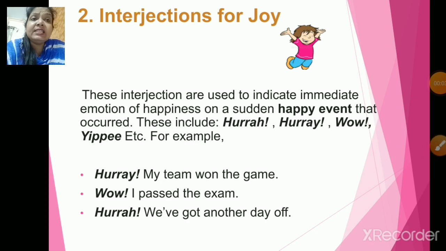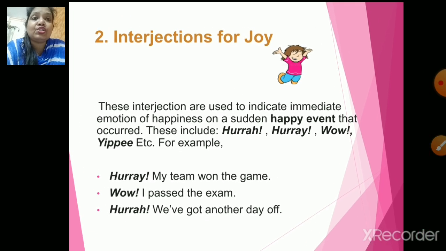Now these interjections are used to indicate immediate emotions of happiness on a sudden happy event that occurred. So generally when we say hurrah, hooray, wow, yippee, right? These are the examples of interjections for joy. Sentences could be something like, hooray, my team won the game. Wow, I passed the exam. Hurrah, we have got another day off. So these are the interjections for joy.